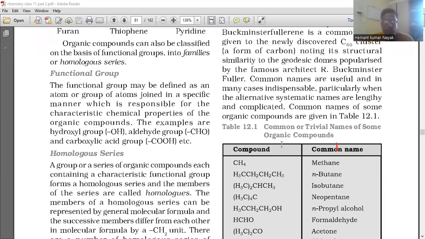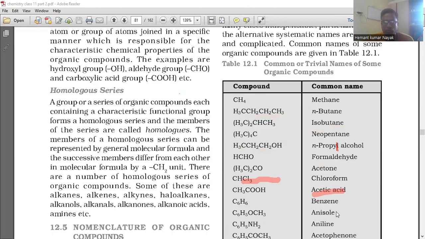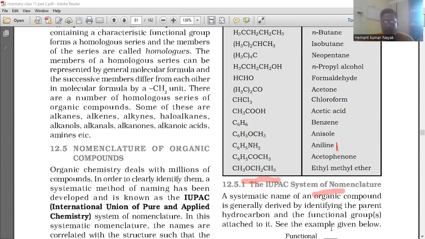Then HCHO is formaldehyde, (CH3)2CO is acetone, CHCl3 is chloroform, CH3COOH is acetic acid, C6H6 is benzene, C6H5OCH3 is anisole, and C6H5NH2 is aniline. These are the common names.